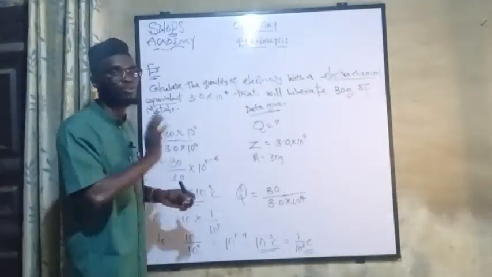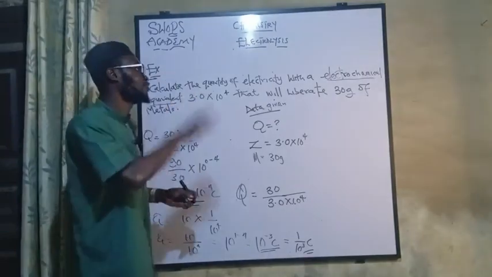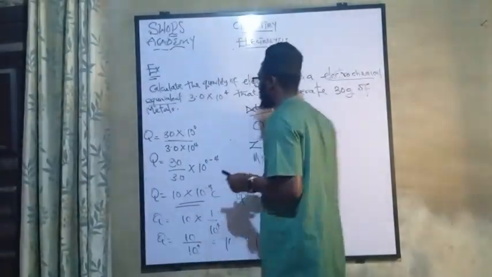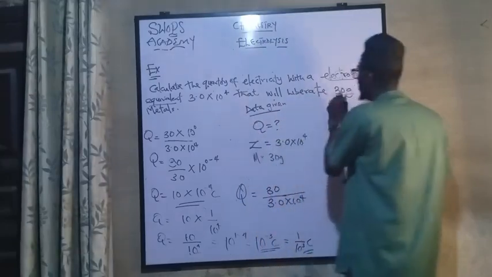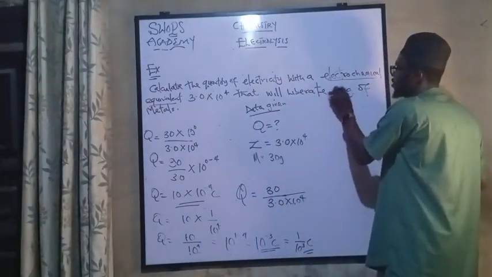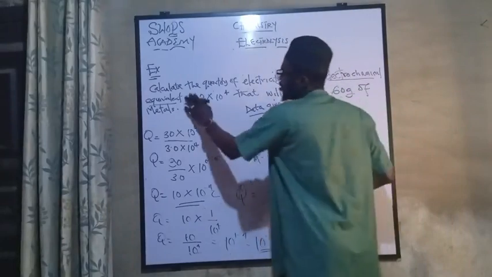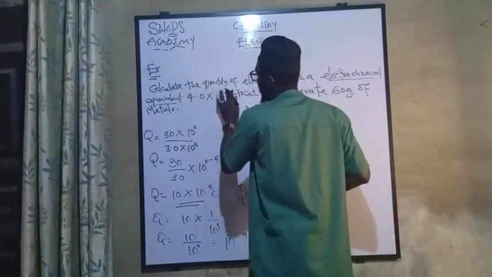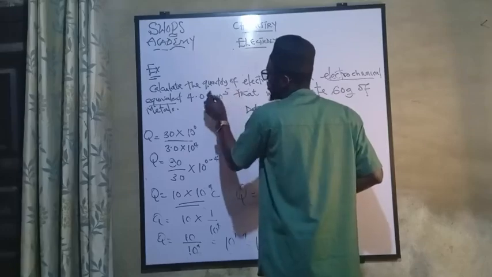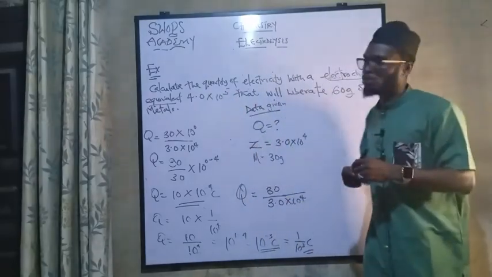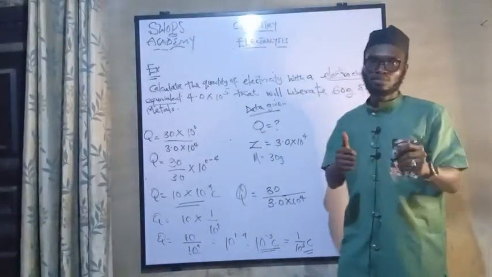These are how we solve the question under the first law of Faraday. Let me give you one assignment to back it up. So here, let me change this to 60 gram. Then let's change this to 4. Then let's change this to 5. Try and calculate the quantity of electricity present there.